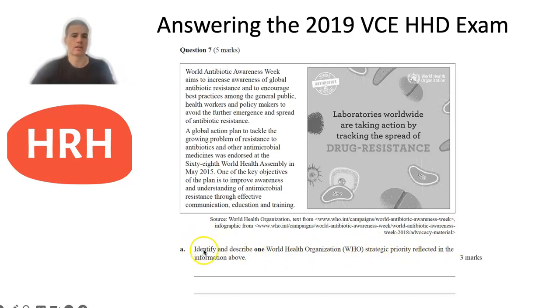So note there that it says identify and describe. For identify, that essentially means list. So I'd just be starting with listing one of those WHO priorities. Remember there's 3 of those: addressing health emergencies, promoting healthier populations, and achieving universal health coverage. Any of those 3 would be relevant to this stimulus material here. And then you had to provide a short description and then link it to the information.